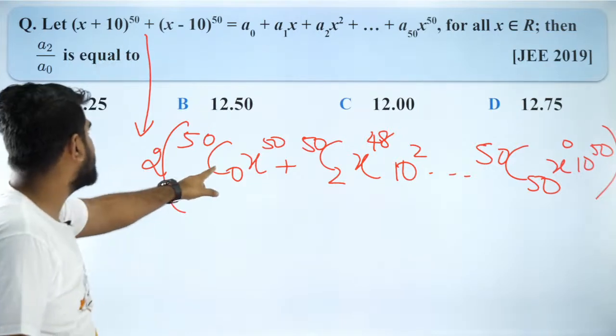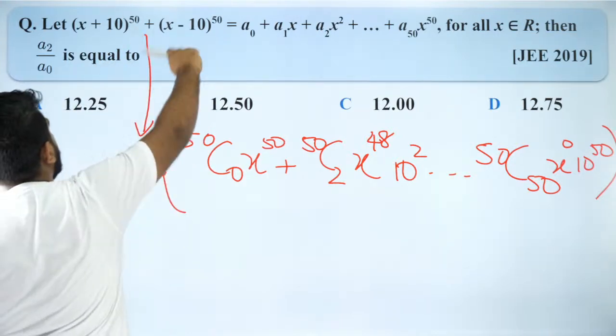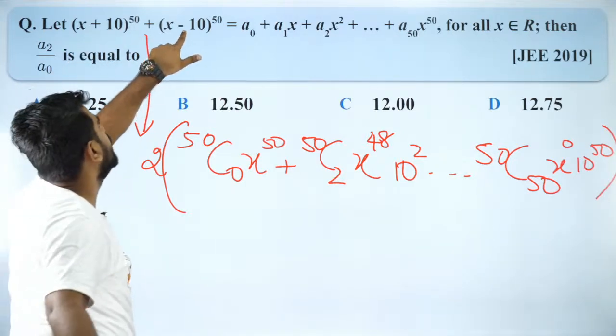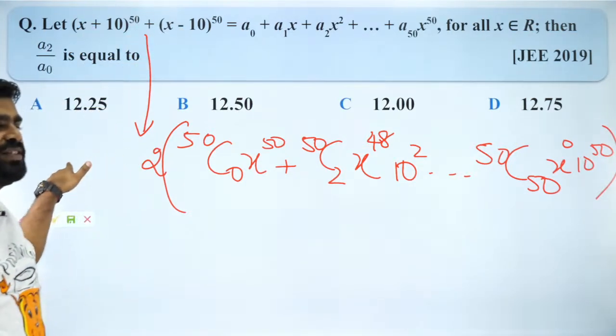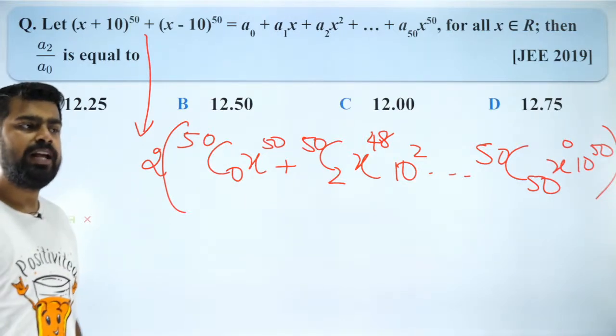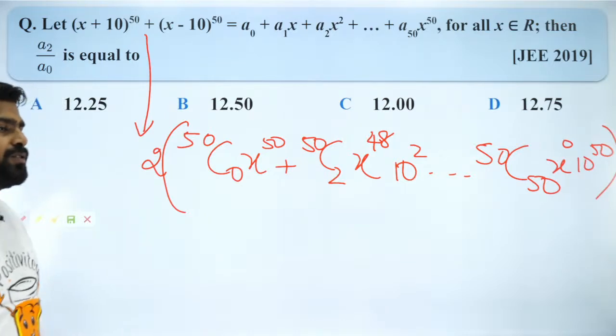This summation will be like this, because the odd terms will get cancelled out. The odd terms will be plus and minus, so they will get cancelled out. You will have only this left out. Are you all clear with that, people? Everybody?